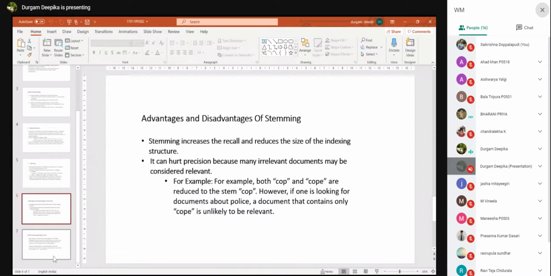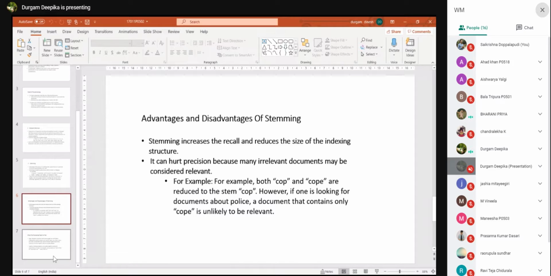Advantages and disadvantages of stemming. Stemming increases the recall and also reduces the size of the indexing structure, but stemming reduces the precision because many irrelevant documents may be considered relevant.